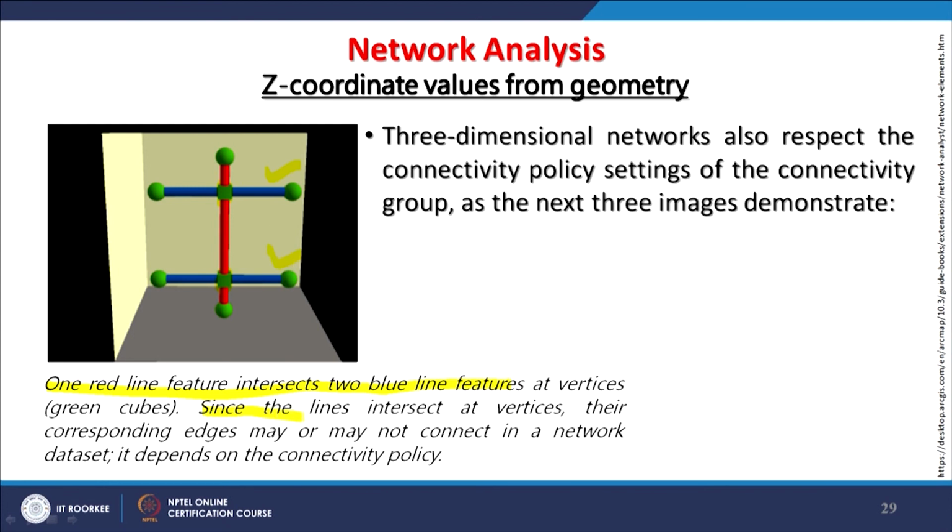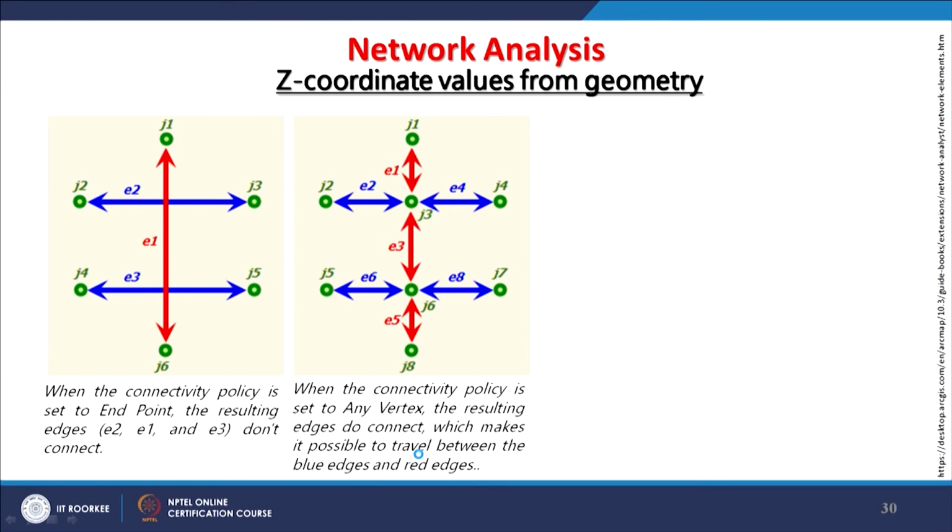And since the lines are connected at vertices, their corresponding edges may or may not connect. A network dataset depends on the connectivity policy. So, that much information is required when we are dealing with the z coordinate. Things become really complicated, but if everything is organized and elevation information is kept in our database, then 3D analysis can be performed very easily using the network.